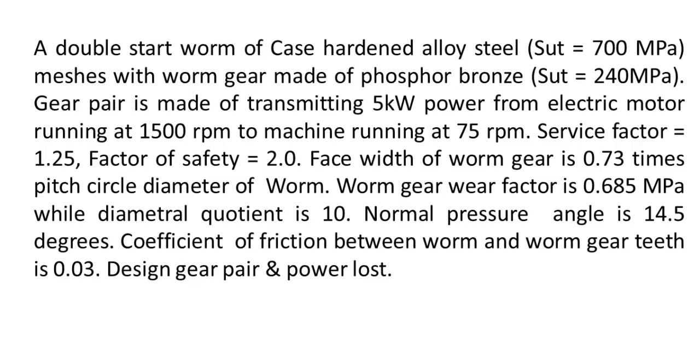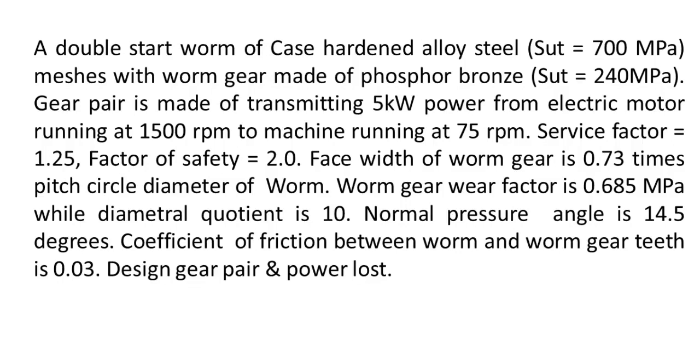Gear pair is made of transmitting 5 kilowatt power from electric motor, right? So your input power is 5 kilowatt and your NW, electric motor RPM or your worm RPM, is 1500 RPM and your gear RPM is 75 RPM. Service factor CS or KA is given 1.25. Factor of safety is given 2. Face width of gear, small b, is 0.73 times the pitch circle diameter of worm. So you should remember here the face width you have to take, b is equal to 0.73 dW.